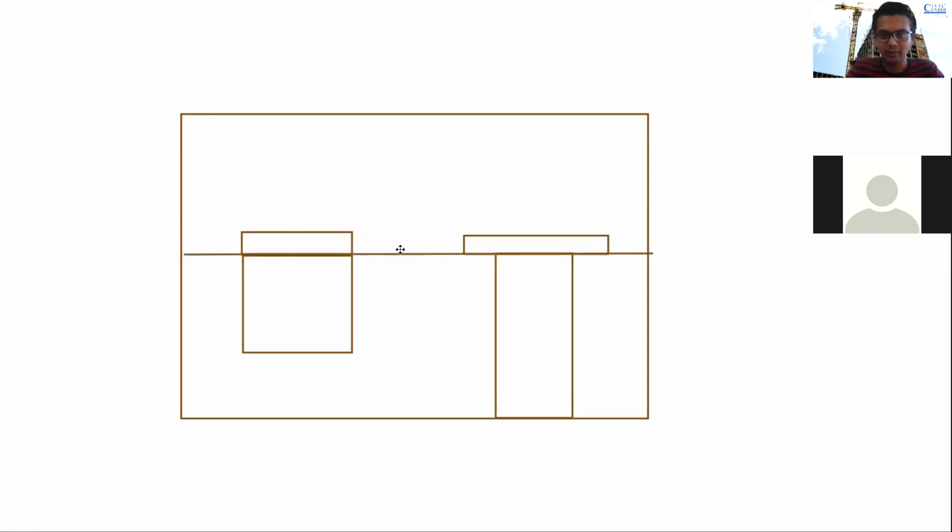This lintel level is usually at this height, and this height we will study. And this one also.